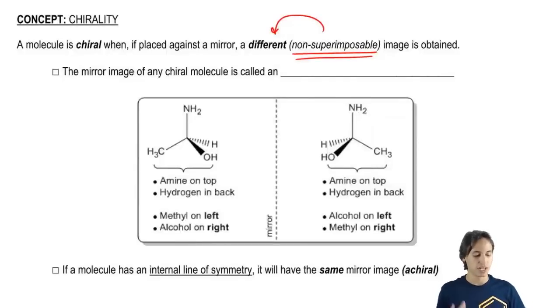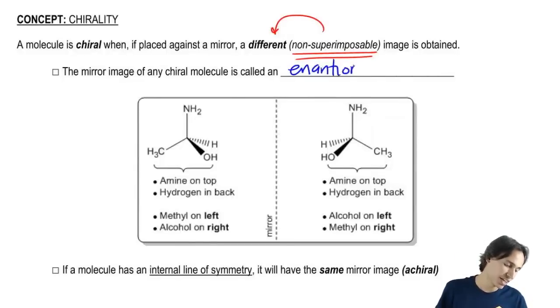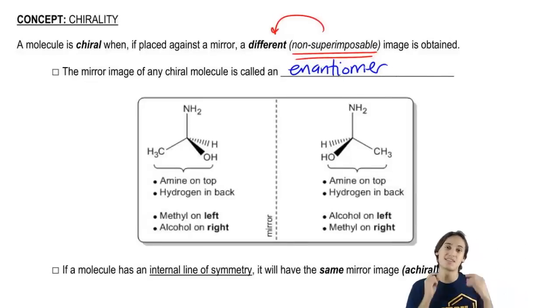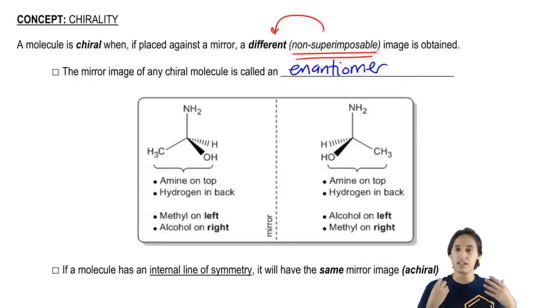Now the name for that different image, it has a really funky name that you guys are just going to have to know, and it's called an enantiomer. And that can get really fun depending on what your professor's accent is like, but enantiomer just means it's the mirror image of a chiral compound. So literally it could be anything. It doesn't have to be a molecule. It could be a person, it could be a car, it could be a cat, whatever. An enantiomer is just the mirror image that's different.